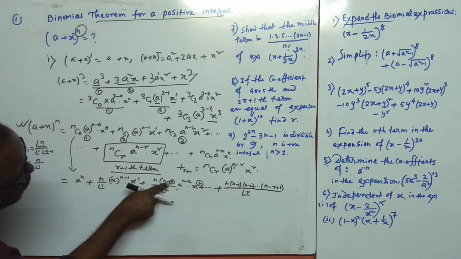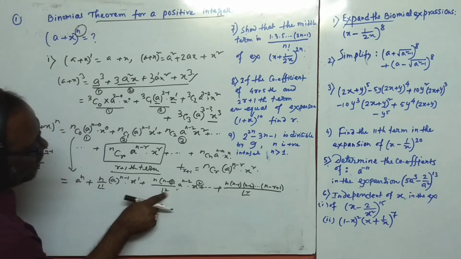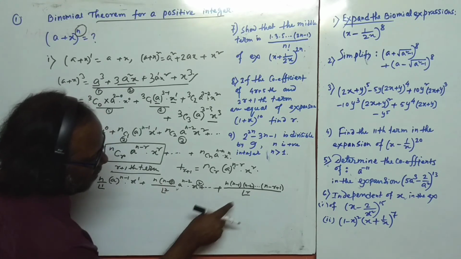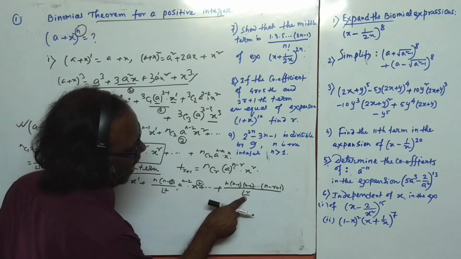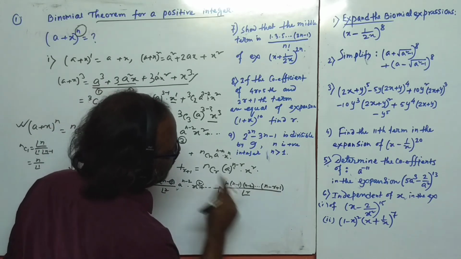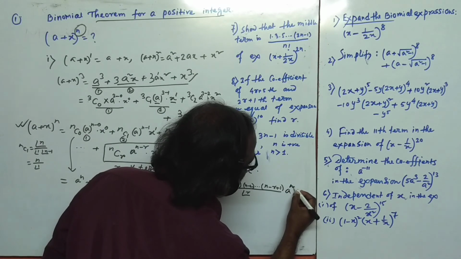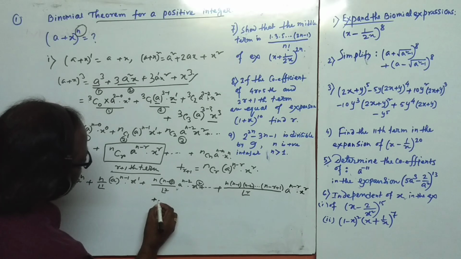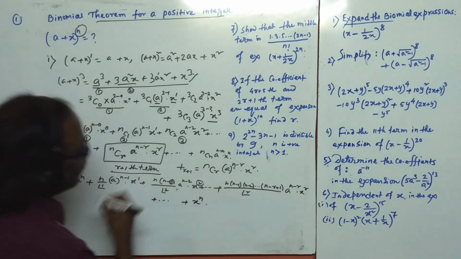If here is 2, then here we got 1. In the next term, if there is 3, then the ending factor will be n minus 2 here. Okay, by the same procedure we can write: if there is a factorial r, then it will be r minus 1, then multiply, and a to the power n minus r and x to the power r. Okay, dot dot, that is x to the power n here.